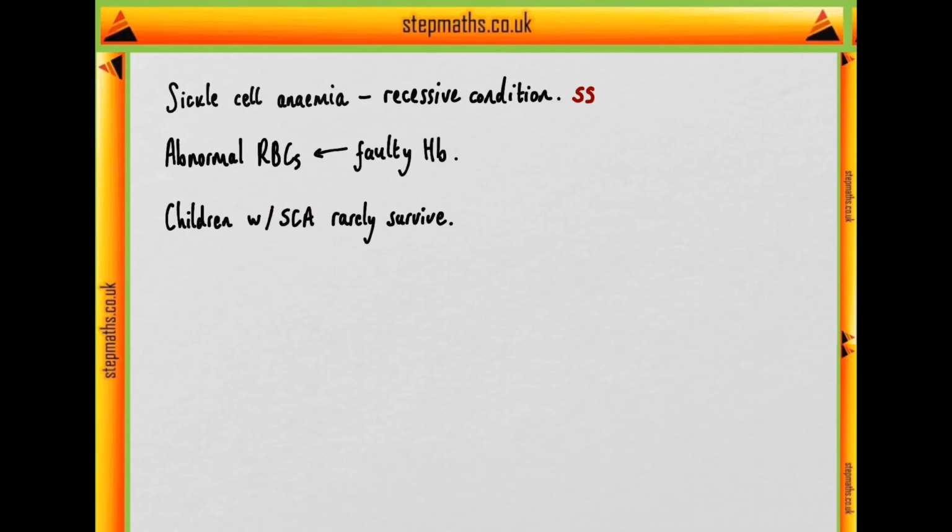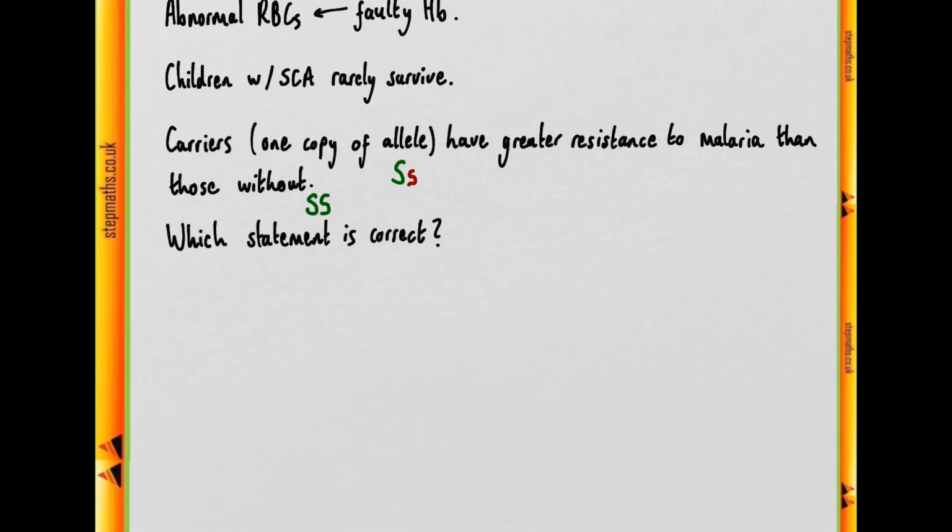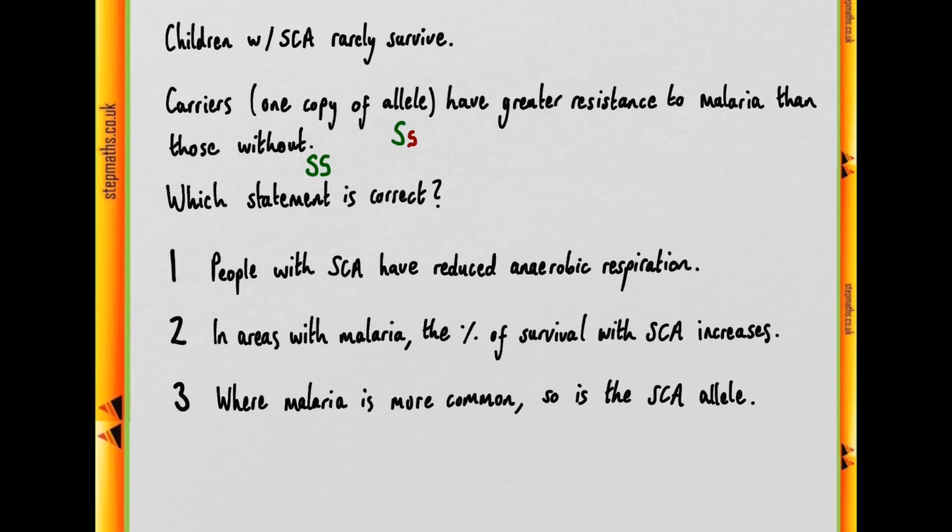Children with sickle cell anemia, which I've abbreviated to SCA, rarely survive to adulthood without significant intervention. But we're also told that carriers, who carry only one copy of the allele, and therefore they're heterozygotes, have a greater resistance to malaria than those without this copy, i.e. those with two of the healthy type of allele. So, bearing all of that in mind, we're given some statements, and we need to work out which is correct.